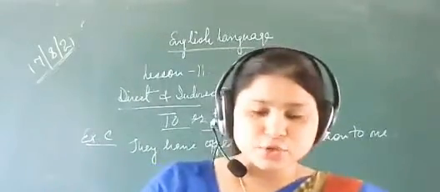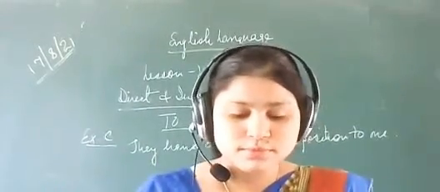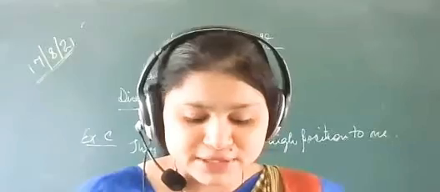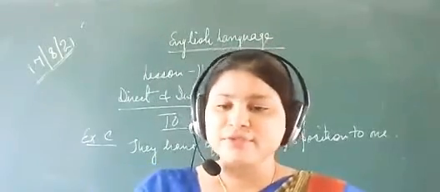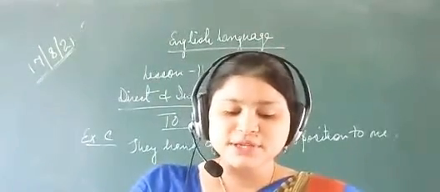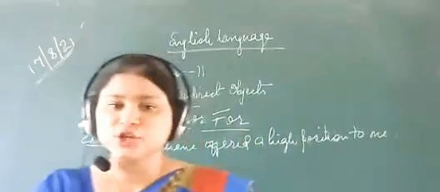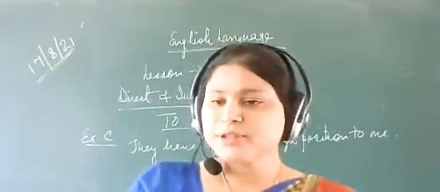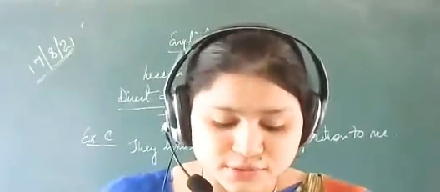Now, sentence number 2. Mr. Emmanuel teaches us geography. So what will be the answer to this question?